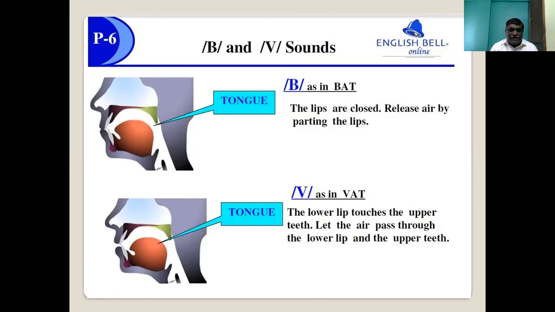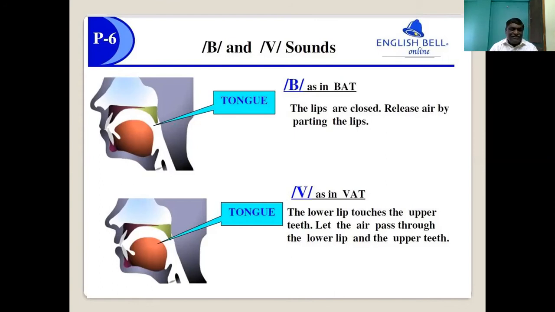And the next one is H. In this sound, there is a large opening in the mouth cavity. Ha, ha. The moment you try to produce the ha sound, there is a large opening in the mouth cavity.